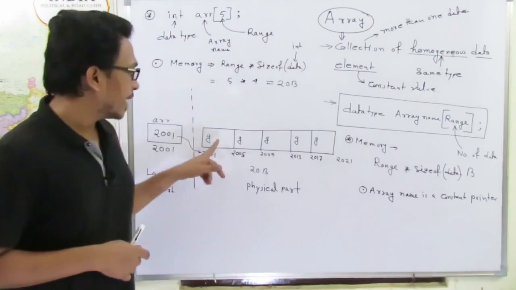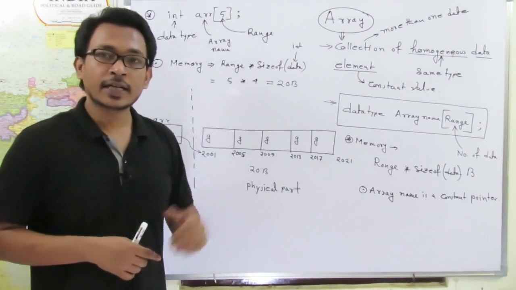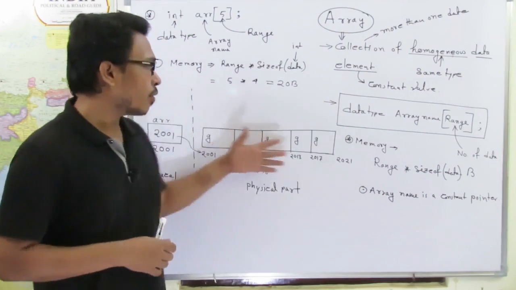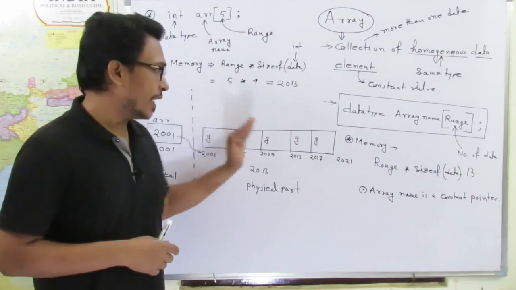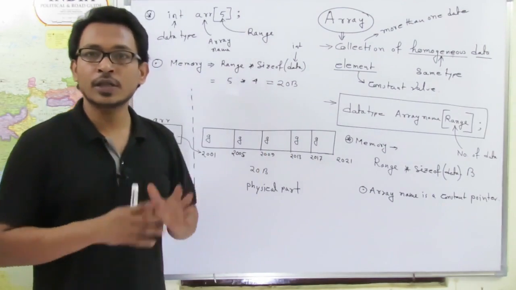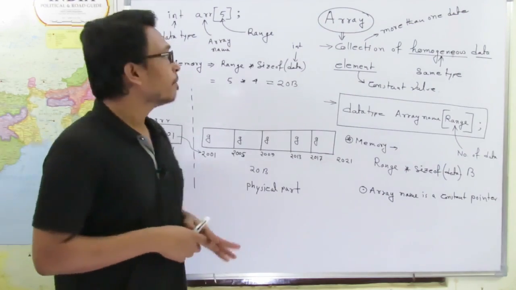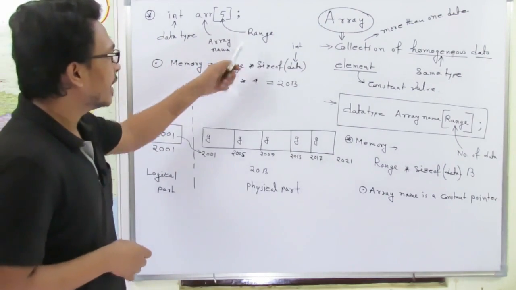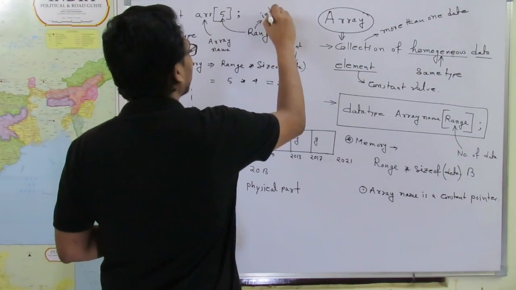Now how can we access each of these elements from the array? Look, for that reason, as there is more than one element, to access each of these elements, a new concept was introduced, and that concept is called the index concept. Now this range is further divided into indices.